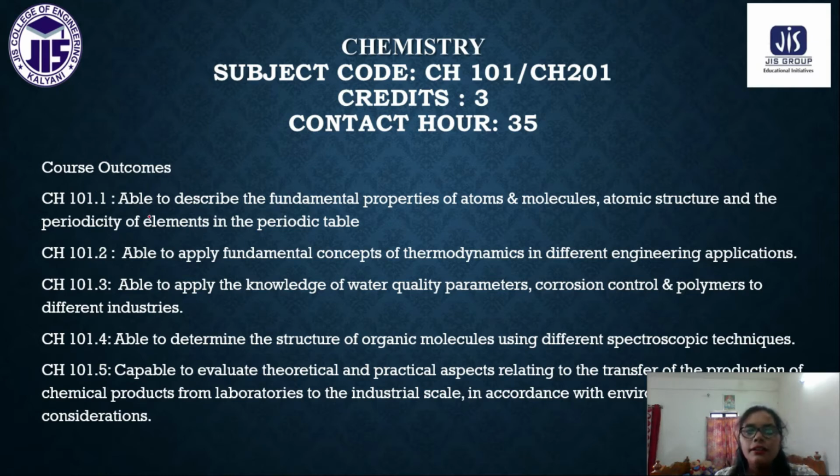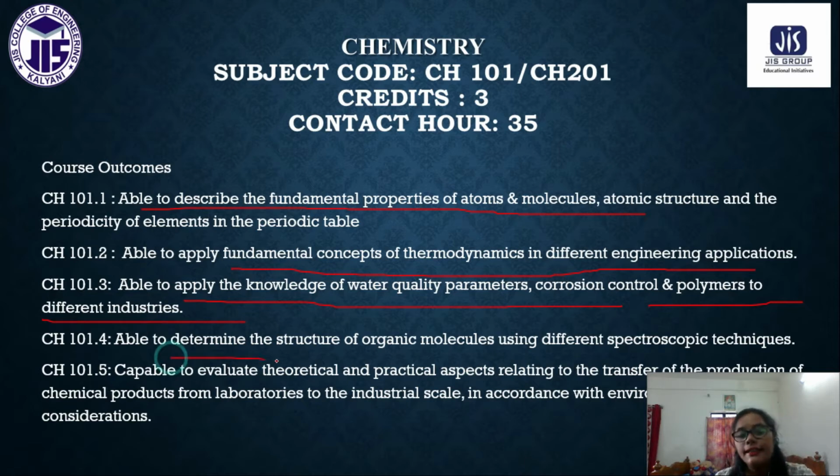You will be able to describe the fundamental properties of atoms and molecules, atomic structure and periodicity of the elements in the periodic table. You can apply the fundamental concepts of thermodynamics in different engineering applications. You can apply the knowledge of water quality parameters, corrosion control and polymers to different industries.